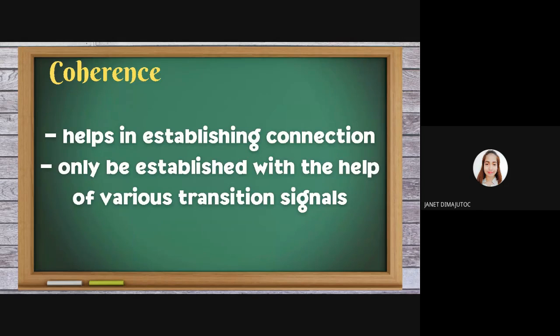Let us now first define what coherence is all about. It helps in establishing connection. Just like in our recent activity, it talks about connection. It can only be established with the help of various transition signals. Therefore, transition signals are very important in writing, in achieving good and quality writing.